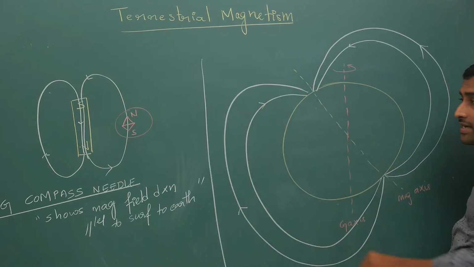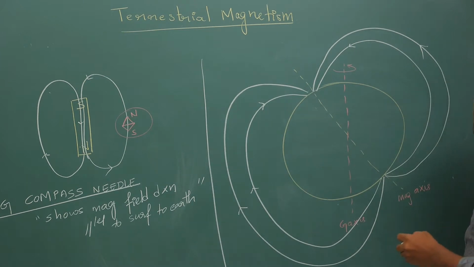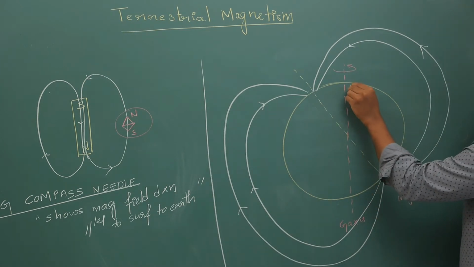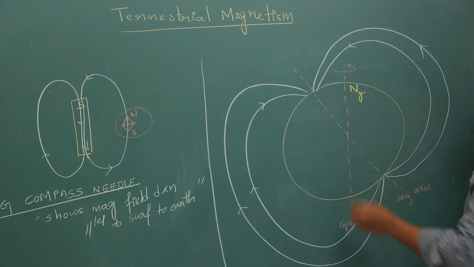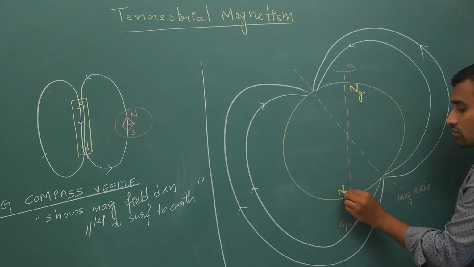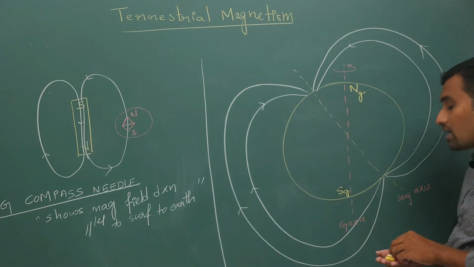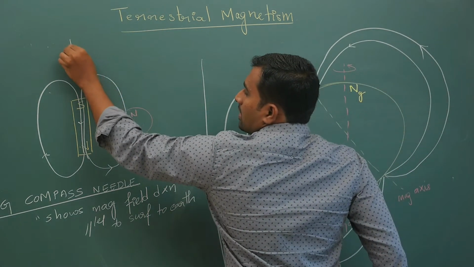Now what did I tell you previously? I have told you that this is your Earth's geographic north pole and this is your geographic south pole. This is SG. I'll write it to the side.